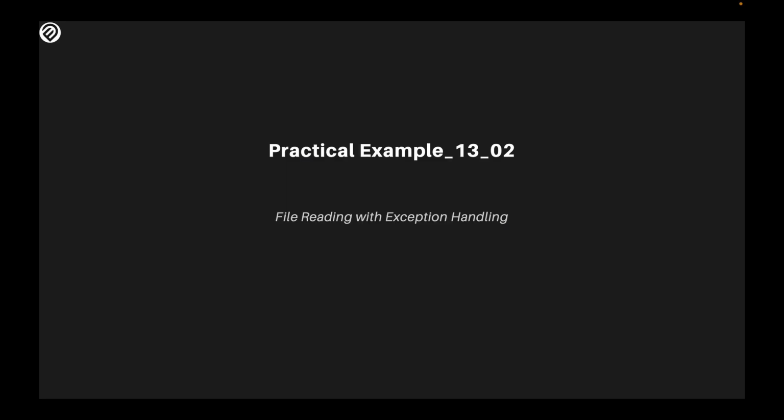Our next example is to read a file with exception handling. Just like what we saw in the last example, we had a situation where we had other errors that we didn't take care of, and because of that, our program crashed. But in this example, we're going to do a little more to manage general exceptions after we have defined the exceptions we want to catch in our program. Let's go over to our environment and see how we could do that.